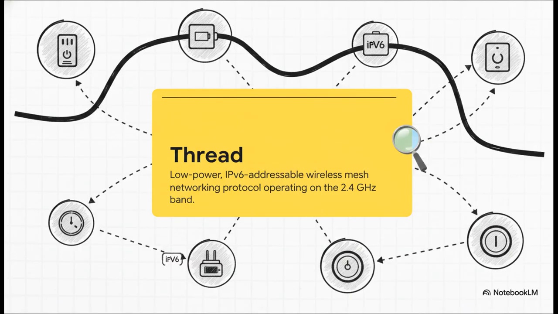So if Matter is the language they're speaking, Thread is the medium carrying that language. It's the wire, kind of like a telephone line. Thread is a low-power wireless mesh networking protocol. And the real magic here is that because Thread is natively IP addressable, it carries those IPv6 Matter commands completely effortlessly without needing some clunky proprietary translation hub in the middle. It runs right on the 2.4 GHz band, creating this incredibly cool self-healing mesh where every single plugged-in device automatically extends the range for all your battery-powered ones.